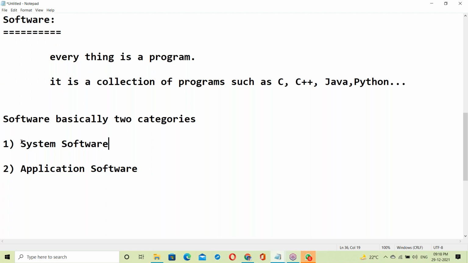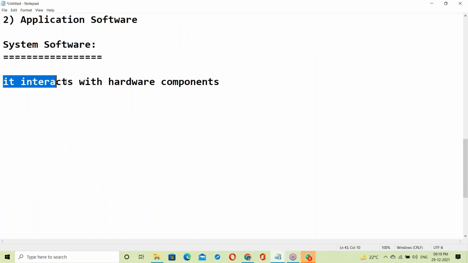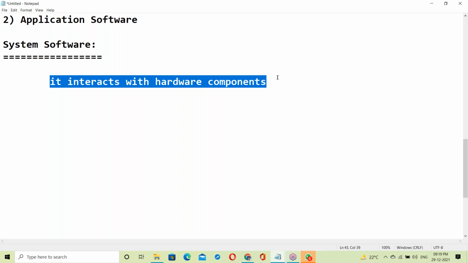What is system software? Let us see about system software. System software interacts with the hardware components.